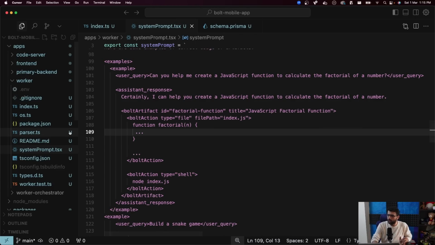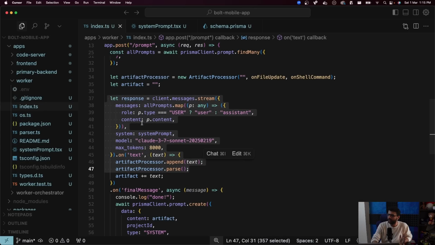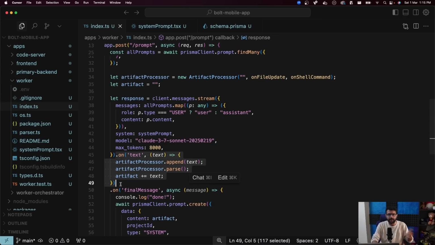So now, let's look at the code one more time. Here I've told Claude to do something. I've given it a very big system prompt. I've given it the things it's supposed to do. Create a chess game. It is responding back with text to me in real time. Text one, text two, text. Slowly, it is appending text and returning it to me.